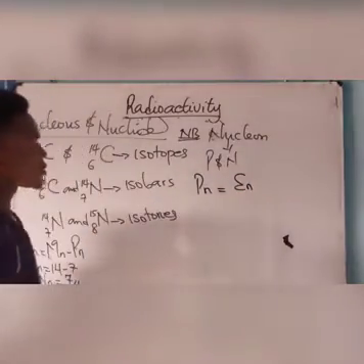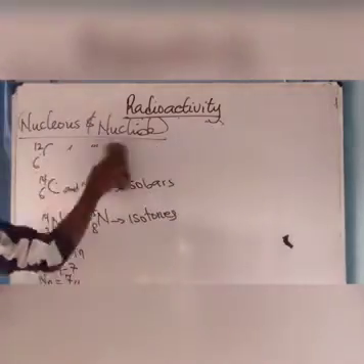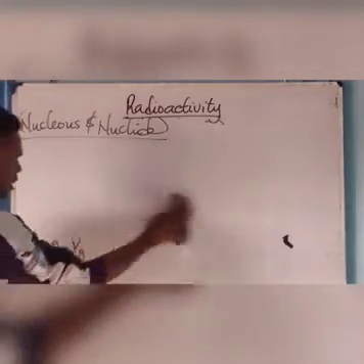Now, let us discuss the various active series. We have 3 active series.